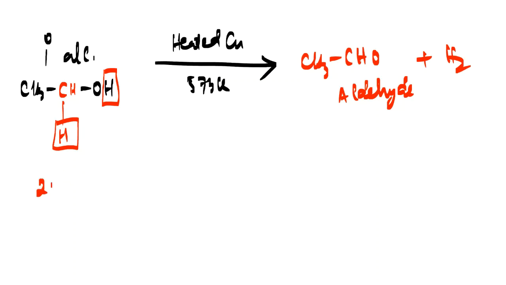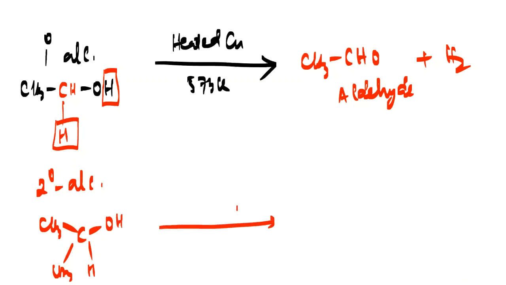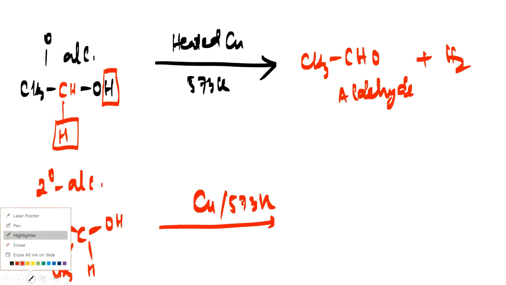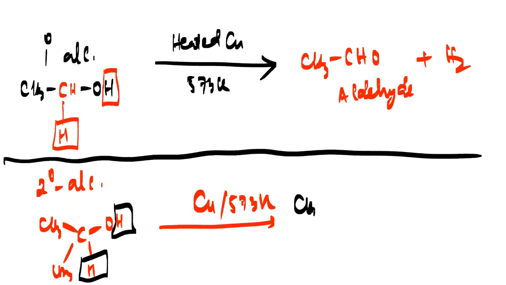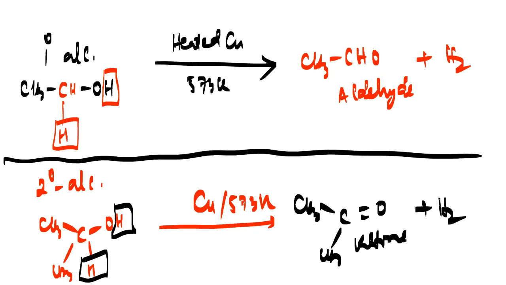Now let's talk about secondary alcohol. This is your secondary alcohol, and in the same situation we are taking copper at 573 Kelvin. So it's heated copper. What is going to happen here? Try to understand. These two hydrogens will come out, and this secondary alcohol will give you the ketone. So you'll get CH3COCH3, that is your ketone, and hydrogen gas will be liberated.